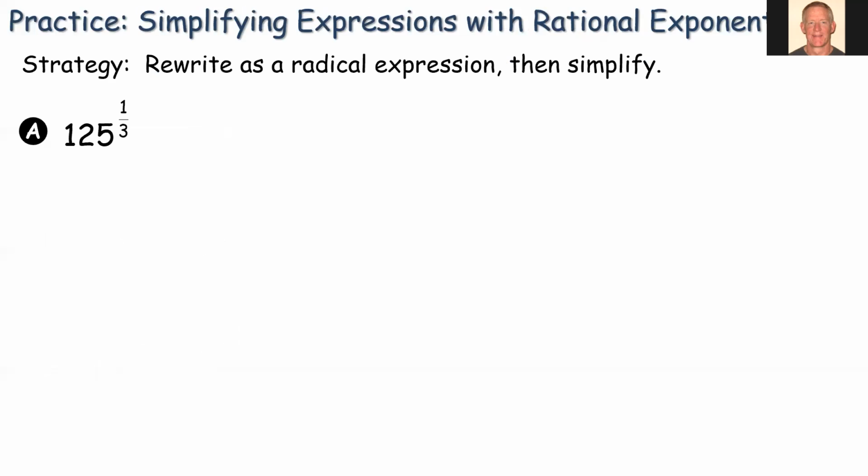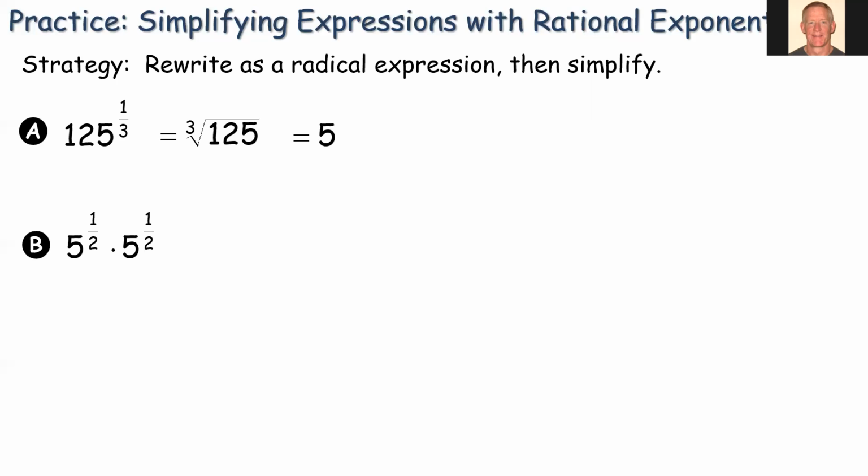All right, now that we know how to write a radical expression as a rational exponent, let's do some work to simplify. The strategy we're going to use to simplify is to first write it as a radical expression and then simplify. We've done lots of practice so far simplifying radical expressions. So 125 to the 1/3 power is equivalent to the cube root of 125. And we know that 125 is a perfect cube, so our answer there is 5.